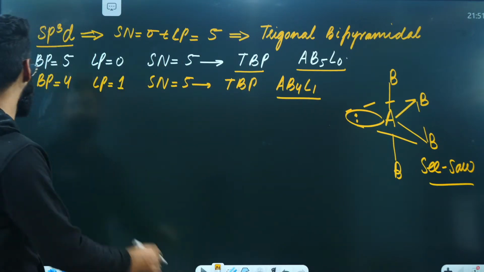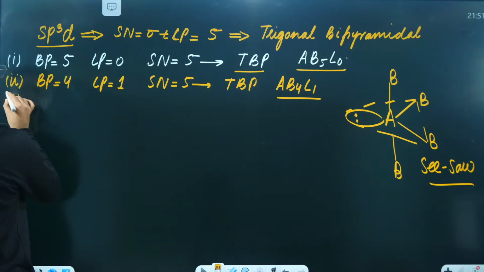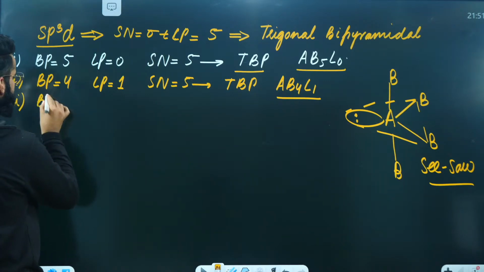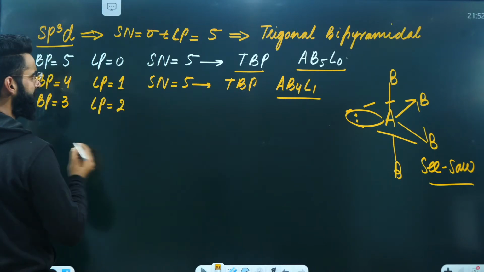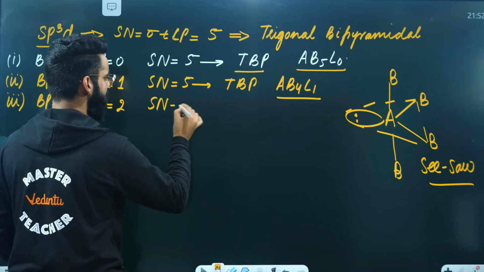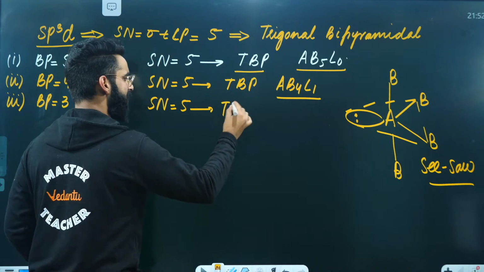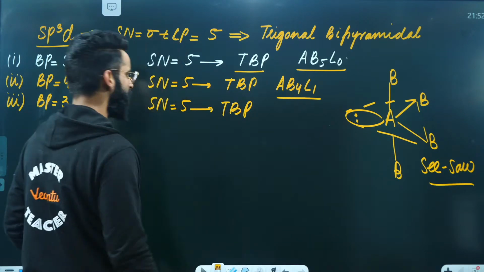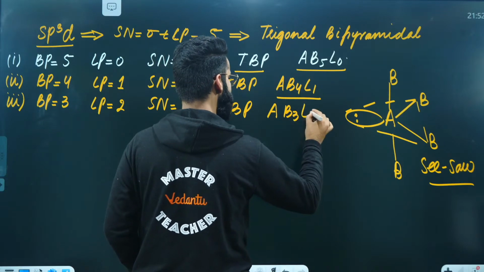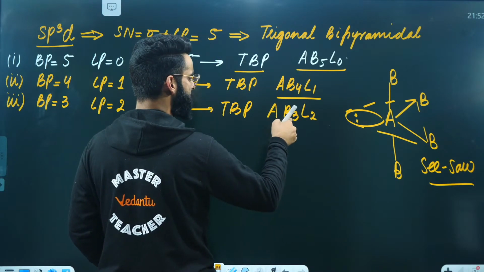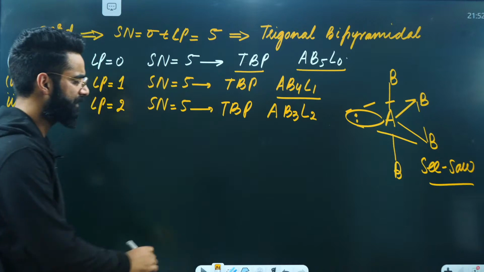I'm sure it's clear. Similarly, the next category, which falls into sp3d, has 3 bond pairs and 2 lone pairs. Steric number again is going to be 5, and the geometry again trigonal bipyramidal. If the geometry is trigonal bipyramidal, what about the type of the molecule? It's going to be AB3L2, in which A is the central atom, with 3 bond pairs and 2 lone pairs.